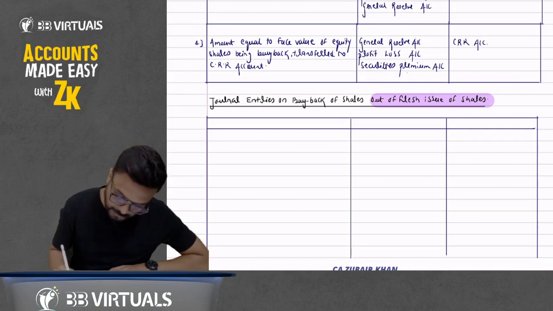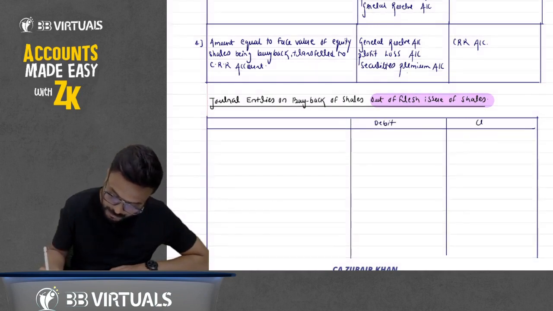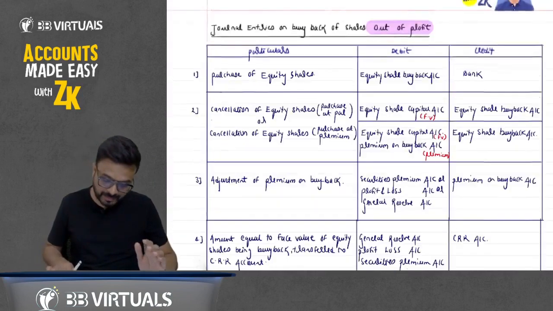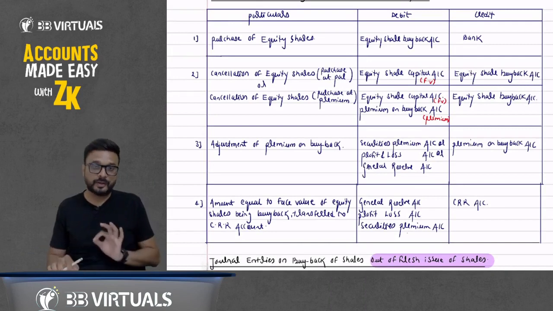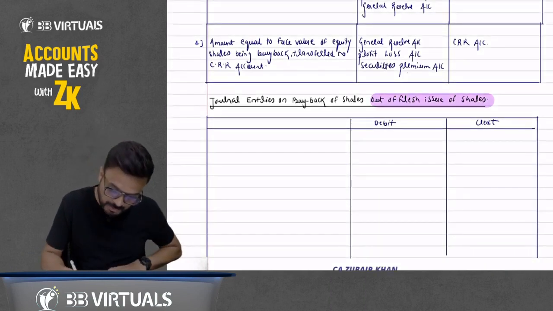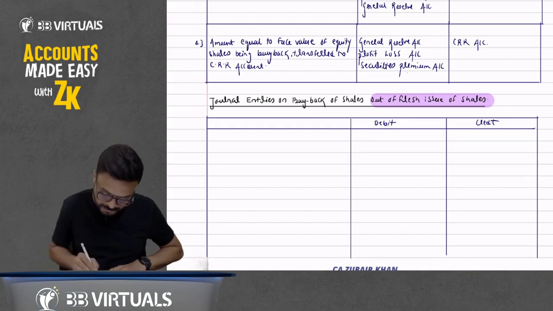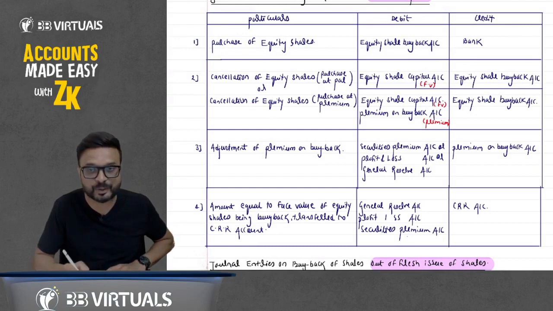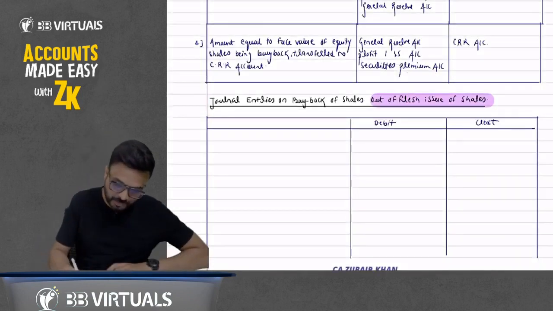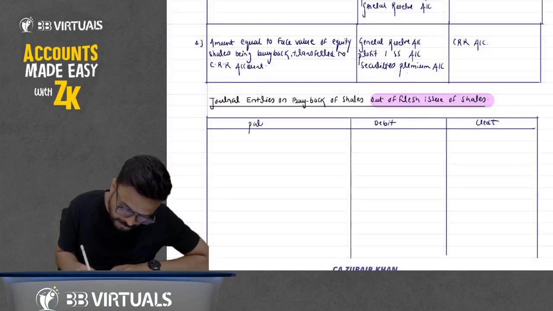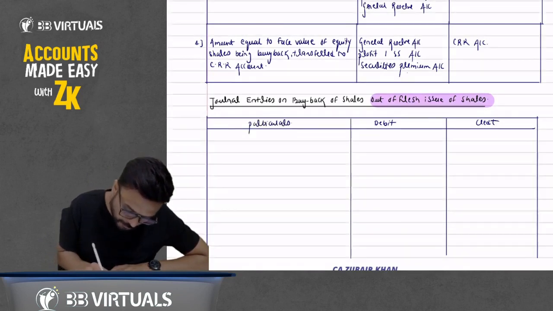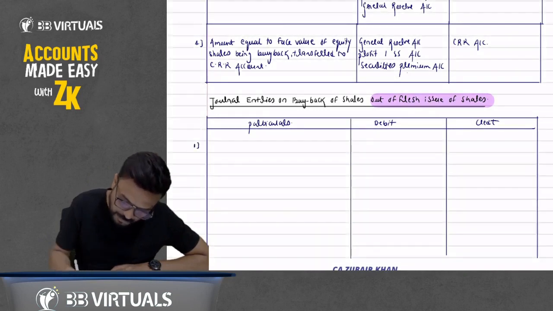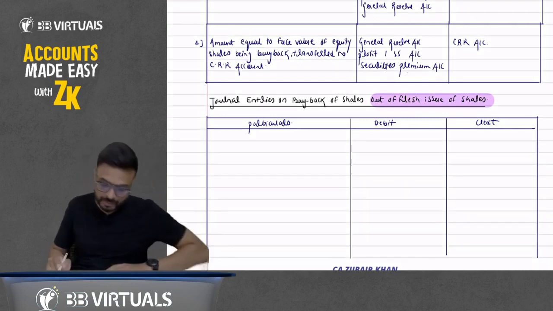Write down there this debit and credit. Remember one thing, beta: we will pass entries here in addition to points number 1, 2, 3. I will write a note here. So in addition to entry number 1, 2, 3, we'll write a note that there is no need to write them again, or if you want, you can repeat these 3 entries also. So, one by one: first we'll pass the entry for issue of shares. Write down here particulars.